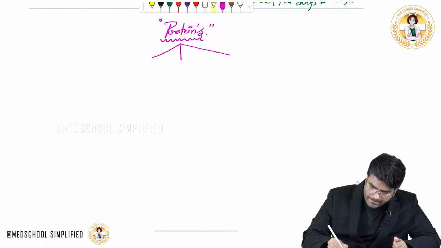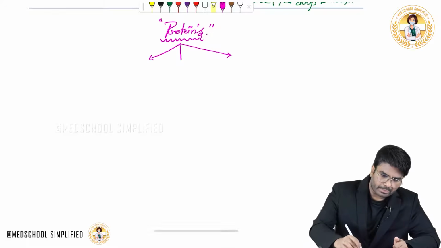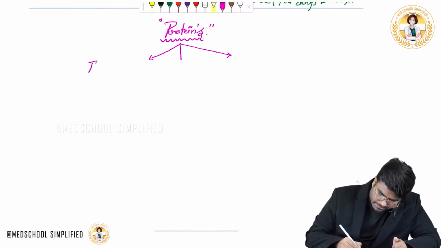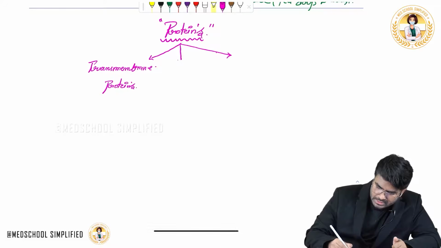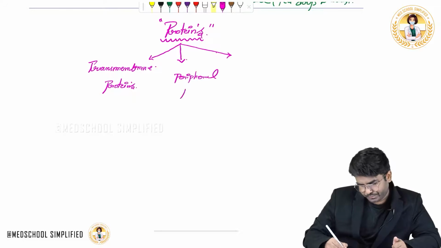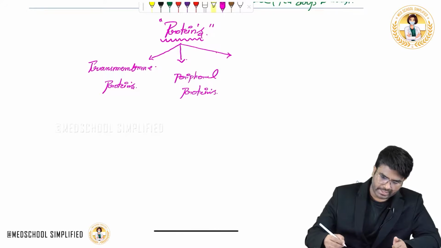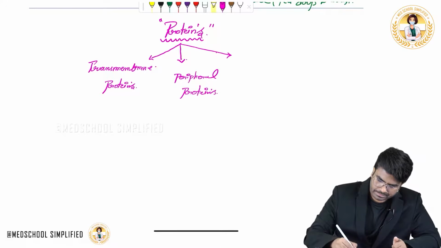The first type is called the transmembrane proteins, which are the integral proteins. The second type are called the peripheral proteins. And the third type are called the lipid anchored proteins.